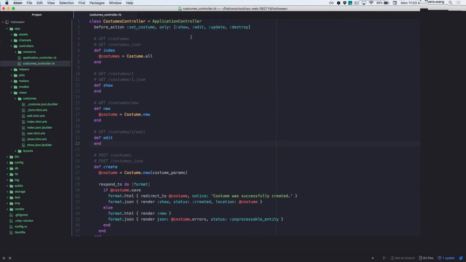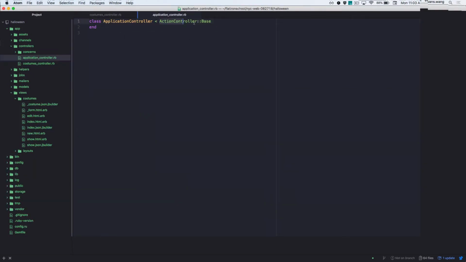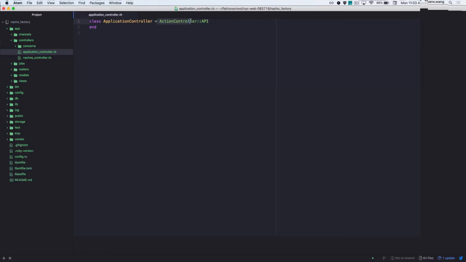Let's take a look. Base, right? Remember a Sinatra base, active record base. So naturally, action controller base. You did. I was just trying to hear a bunch of wrong answers to make me feel better. I'm just kidding. But yeah, it's base, right? That's where it's coming from. So now it's coming from API. So what do you think possibly might be the differences?